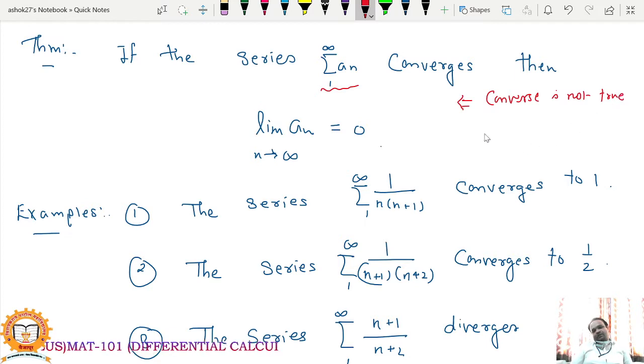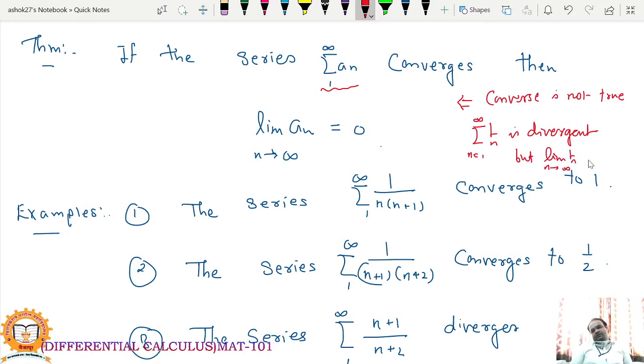The converse is not true because summation 1 upon n, n varying from 1 to infinity, is a divergent series, but the limit of the sequence an as n tends to infinity is 0.